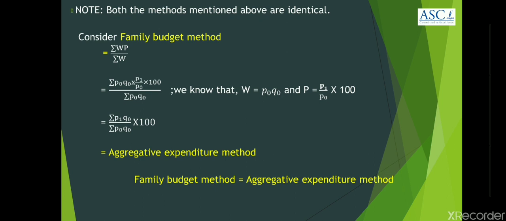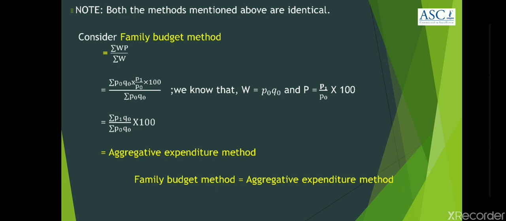It is nothing but summation WP divided by summation W. We know that under the family budget method, capital P stands for price relative and its formula is P1 by P0 into 100, and W stands for weight and it's nothing but P0 into Q0.